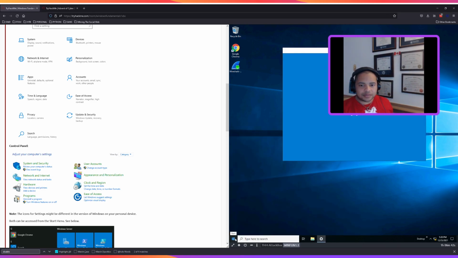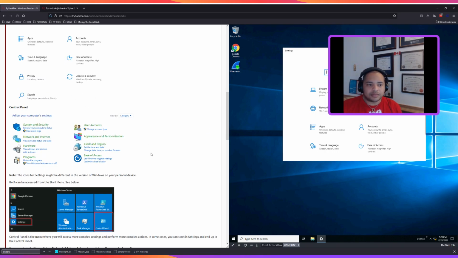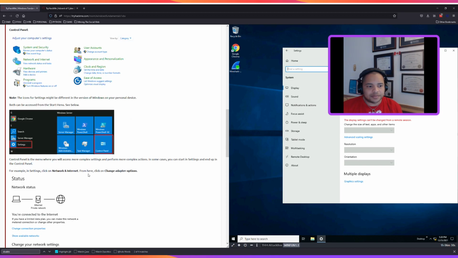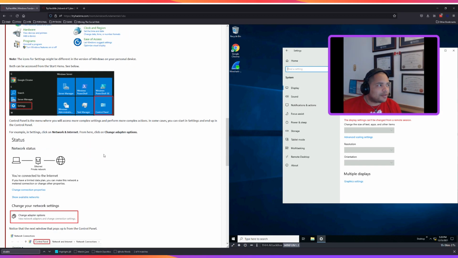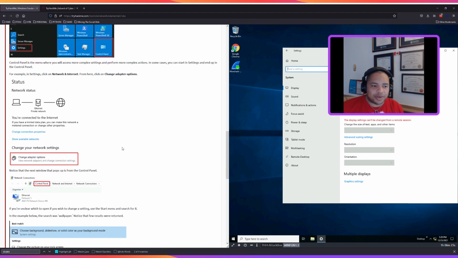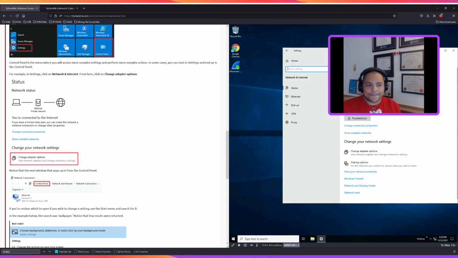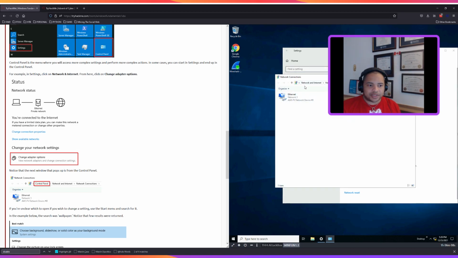Settings. I'm going to look around in here. System. Cool, we can make all kinds of changes. Now, I'm sure you're very familiar with this. I'm sure there are very many Windows users out there. But who knows? Got to get familiar with this regardless, right? So let's take a look at the network. And if we wanted to change adapter options, it brings us to the control panel.